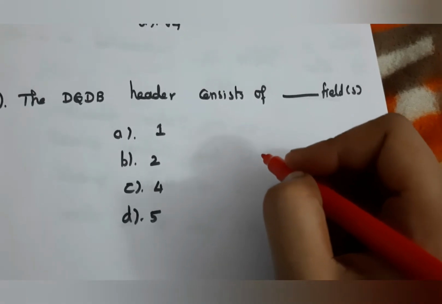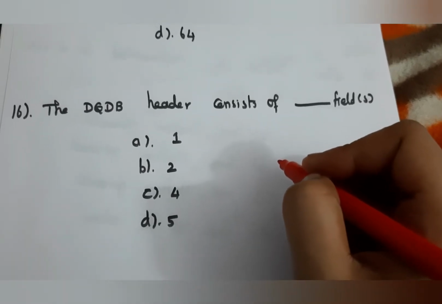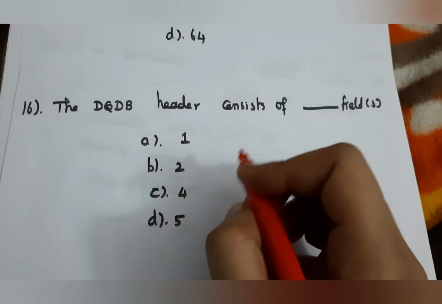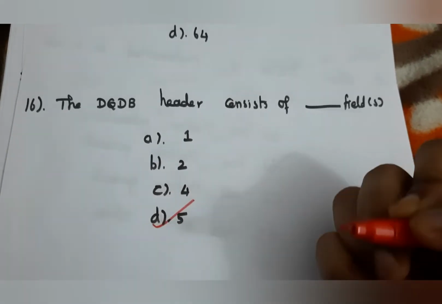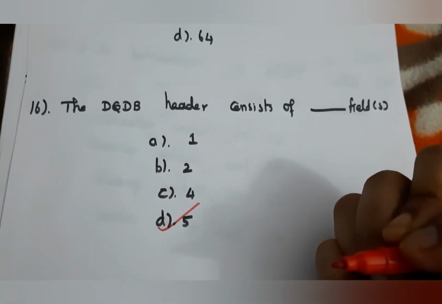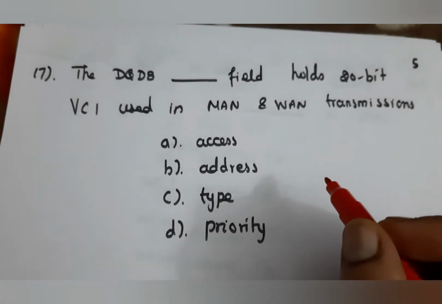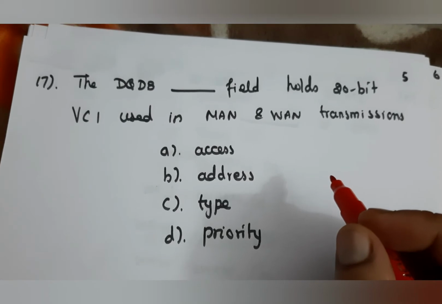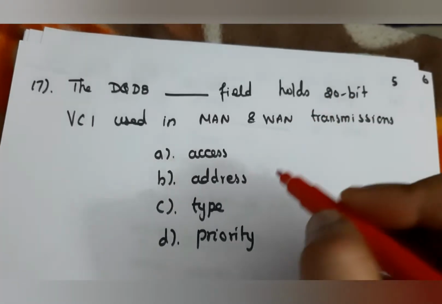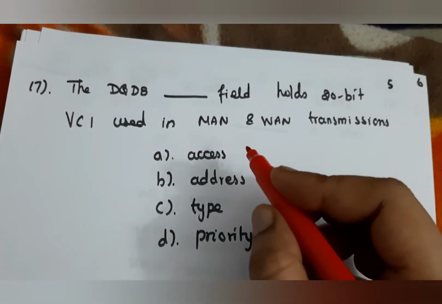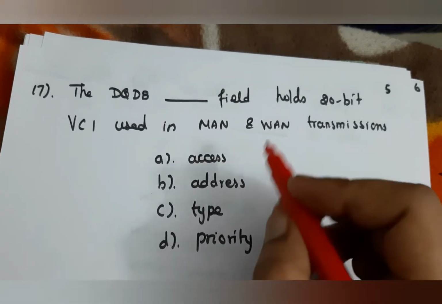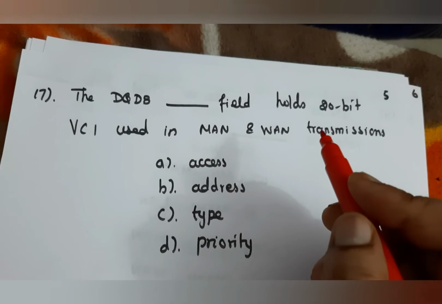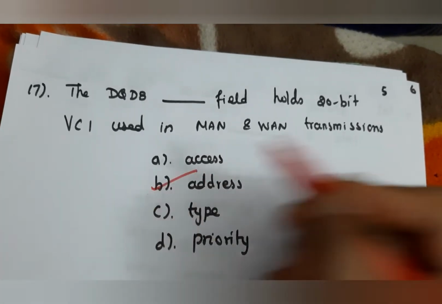Next question, the DQDB header consists of 5 subfields. So this header consists of 5 fields. So here the answer is D, 5 fields. Next question, a DQDB dash field holds a 20-bit VCI used in MAN and WAN transmission, and this is the address field. In DQDB, this address field holds a 20-bit VCI used in MAN and WAN transmission. So here the answer is B.